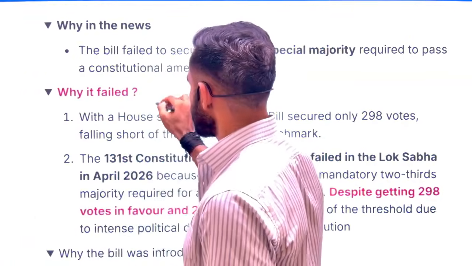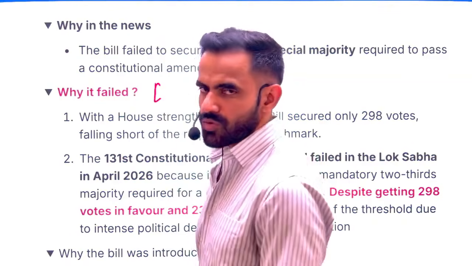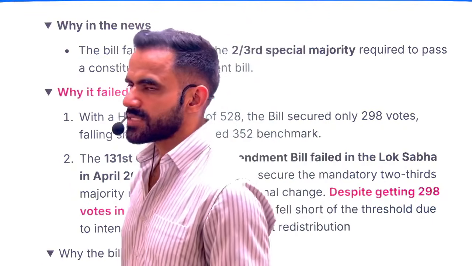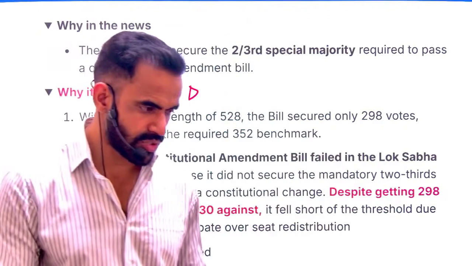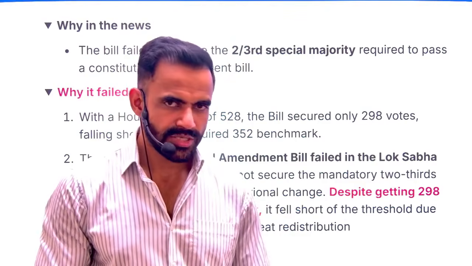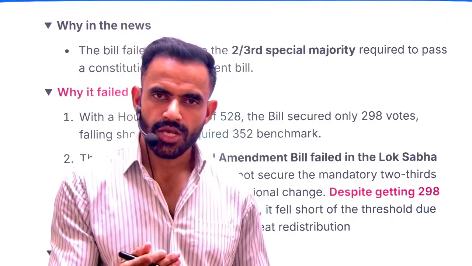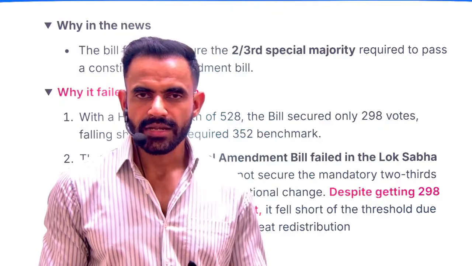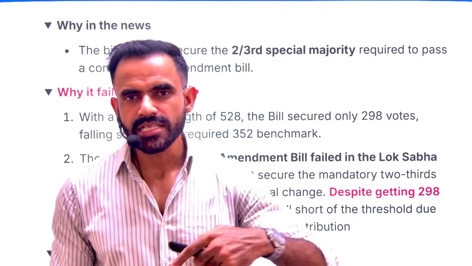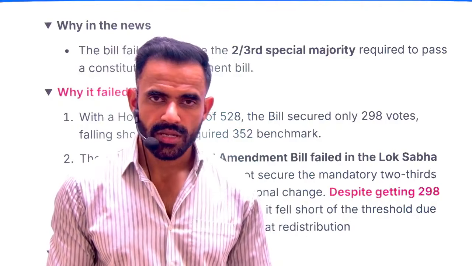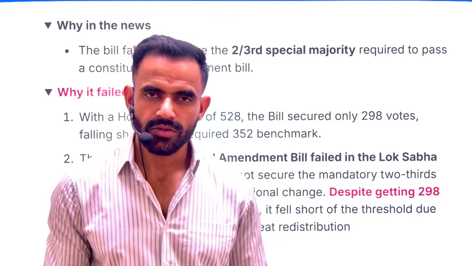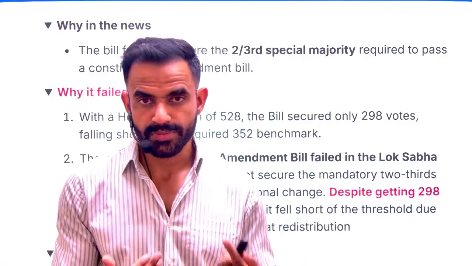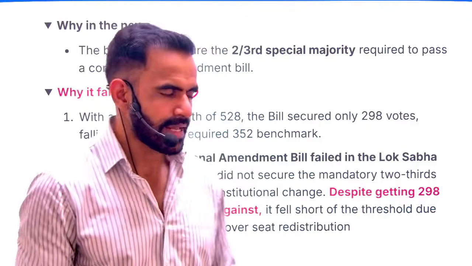So in a very simple sense, first there will be a census. It is going to collect new data. Based on that new data, there will be delimitation. Delimitation basically means we are going to redraw the constituency boundaries. And because of that delimitation, there is opposition by the states that have controlled their population. They are saying we have controlled our population, and if we readjust these boundaries on the basis of population, then of course we are at a loss. Why are we at a loss? Because we have fewer people, so our representation will be reduced. That is the entire argument.